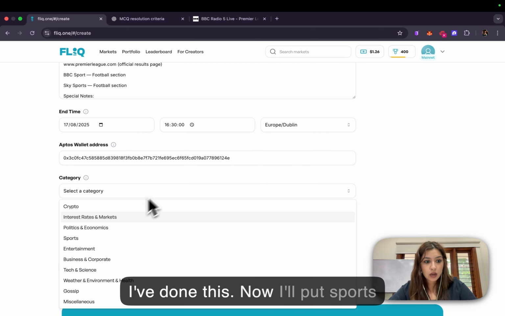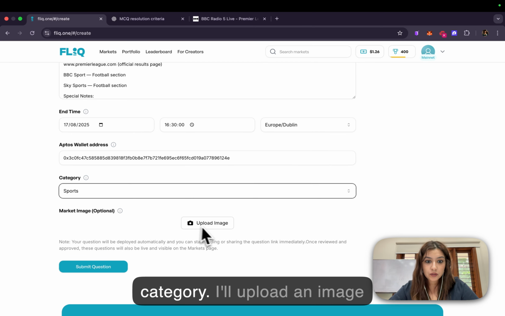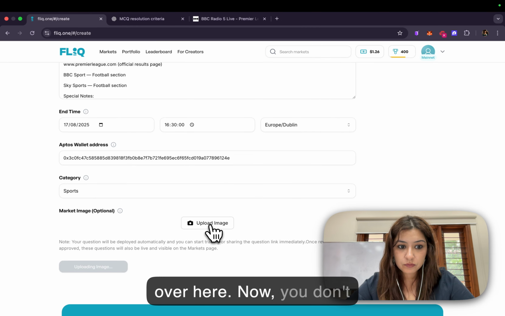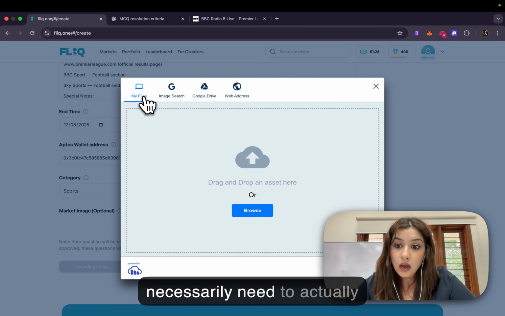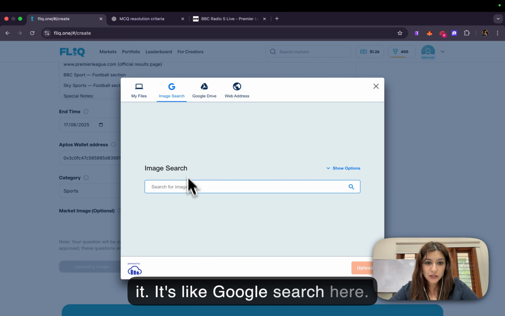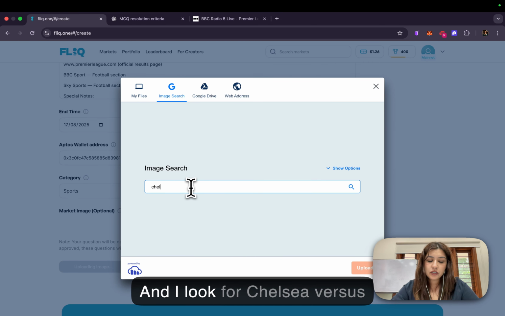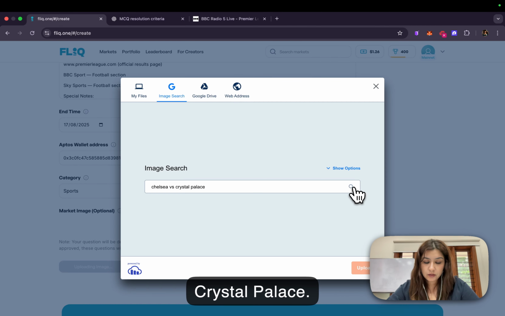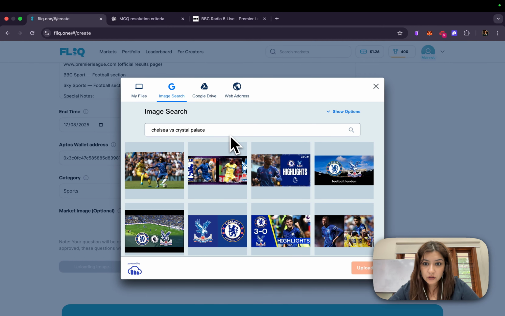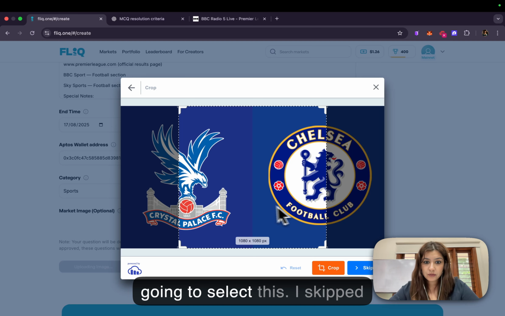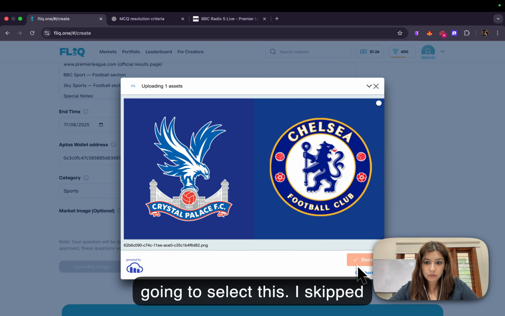So I've done this. Now I'll put the sports category. I'll upload an image over here. Now, you don't necessarily need to actually upload it. You can image search it. It's like a Google search here. And look for Chelsea versus Crystal Palace. Fingers crossed I might get something. Okay, I got this. I'm going to select this. I skip the crop.